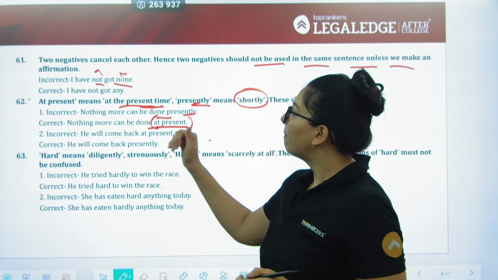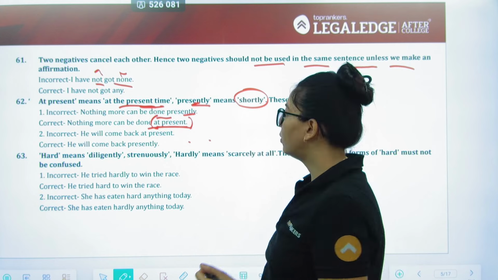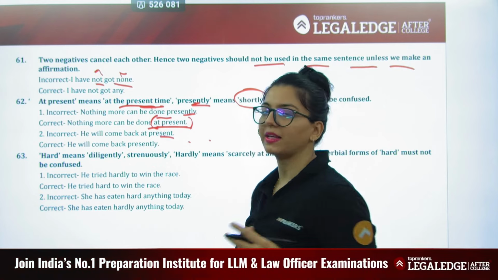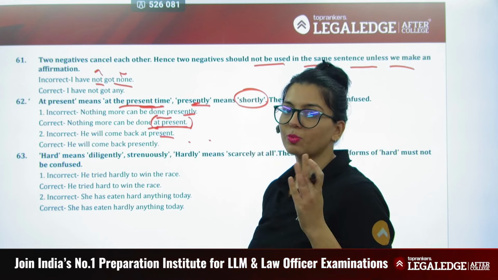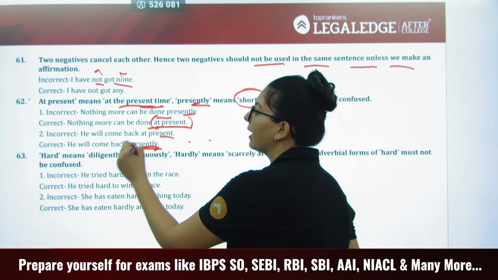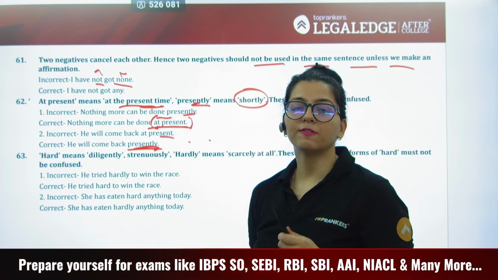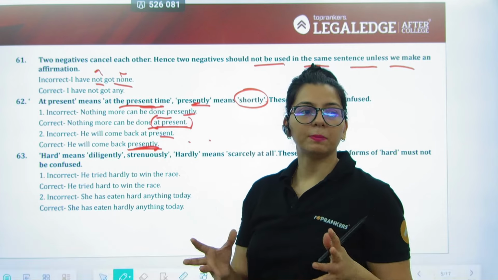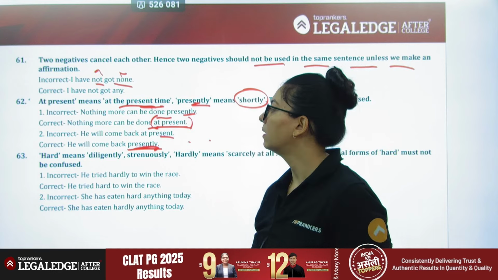Likewise, he will come back at present. That's again going to be wrong because we want to talk about the fact that he's going to come back shortly, which is why the correct idea will be he will come back presently. So common confusables, but with two very different meanings. So you'll have to be careful about that.